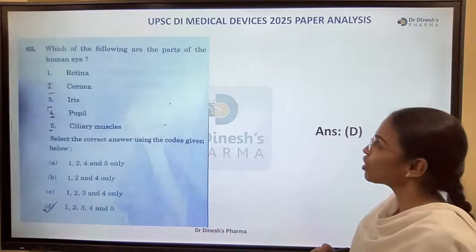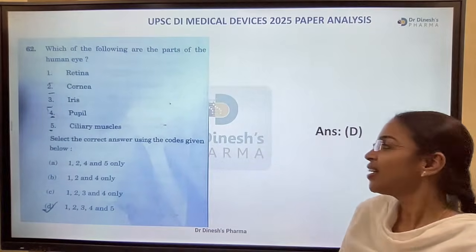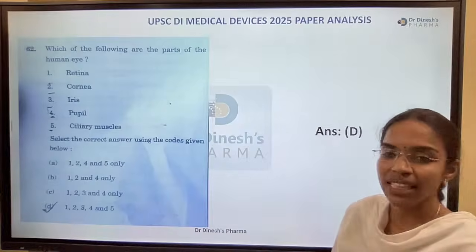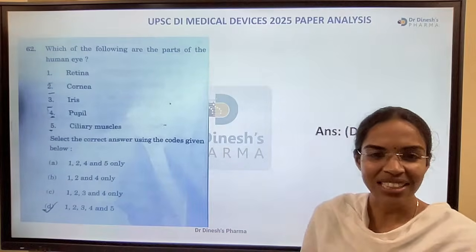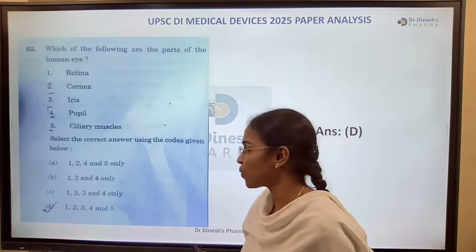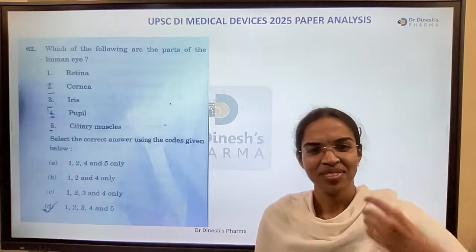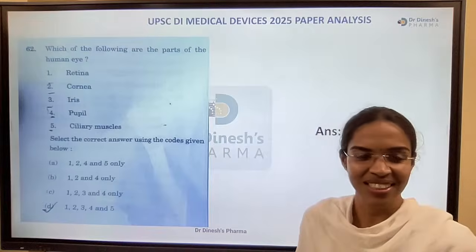Yes. And which of the following are the parts of the human eye? Retina, cornea, iris, pupil, and ciliary muscle. What's the right answer for this question? Select the correct answer using the codes given below. What's the correct answer? Right answer, yes.